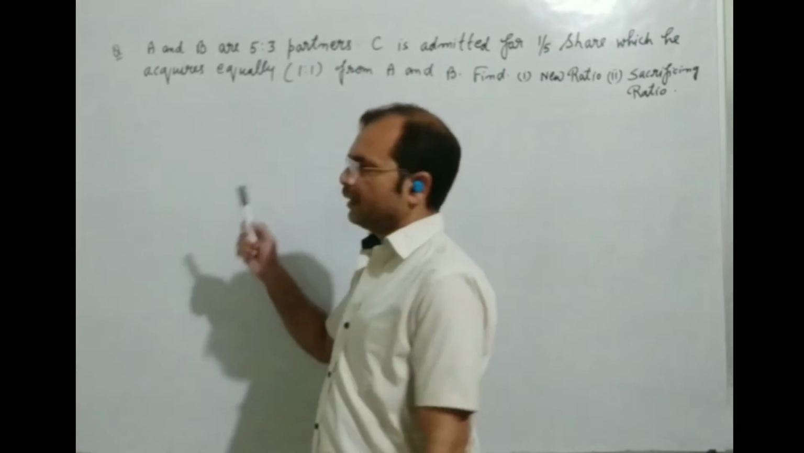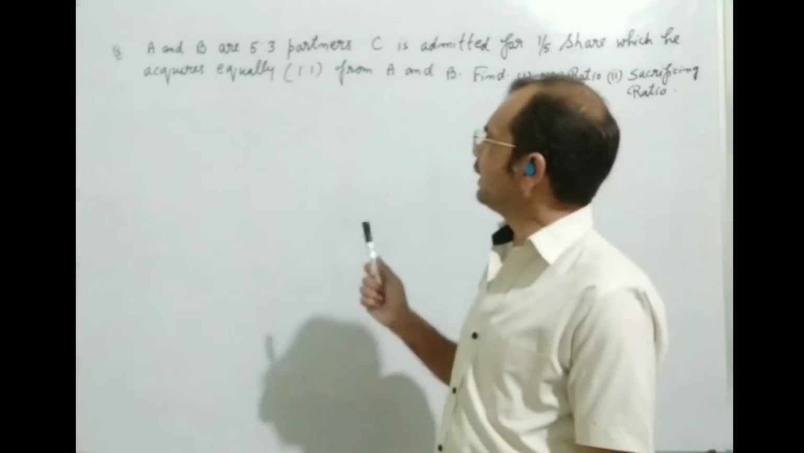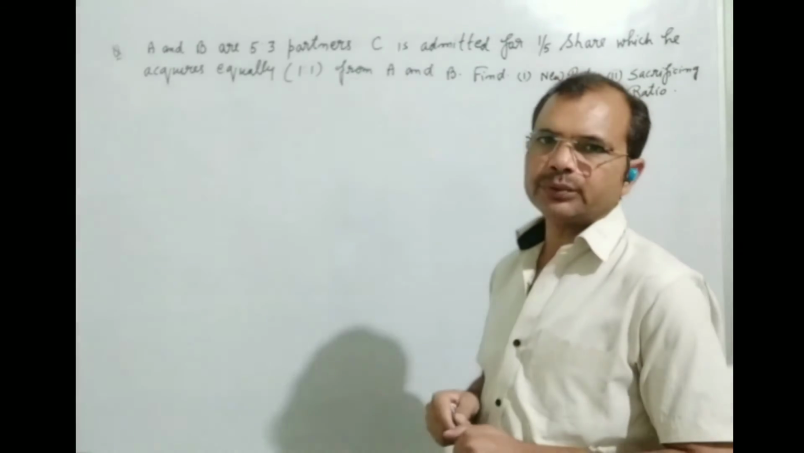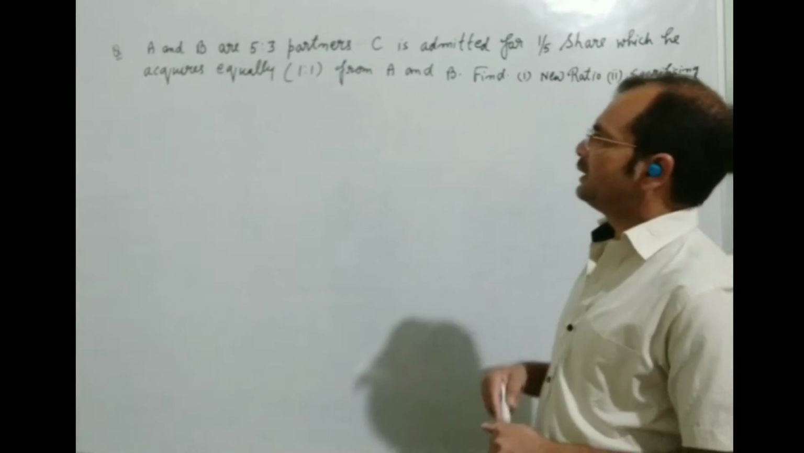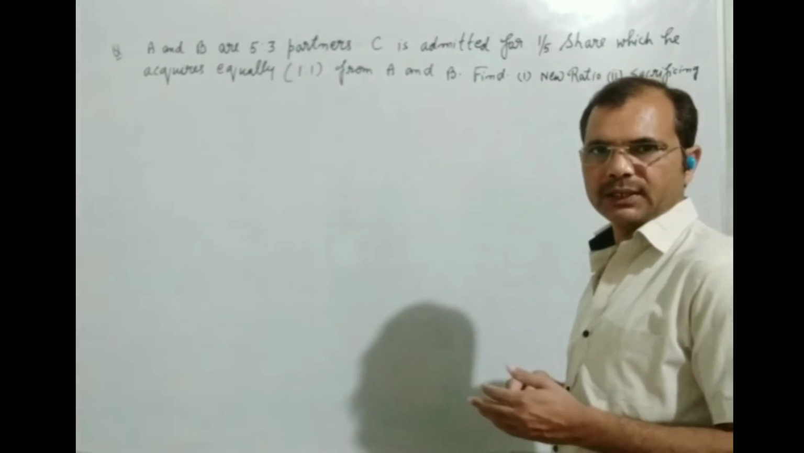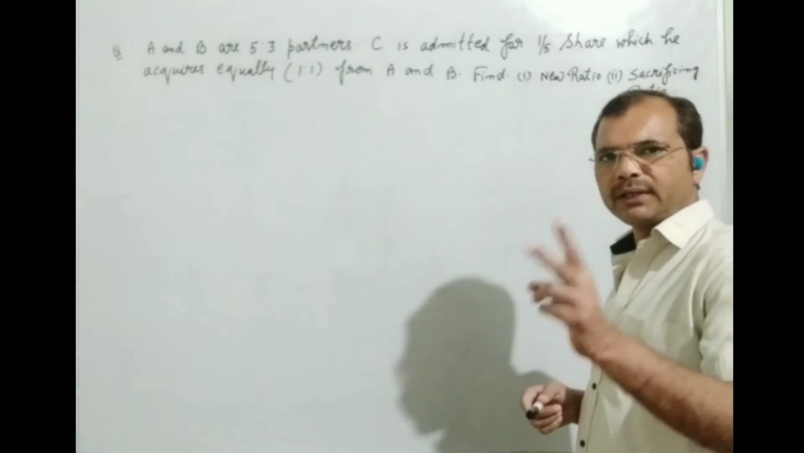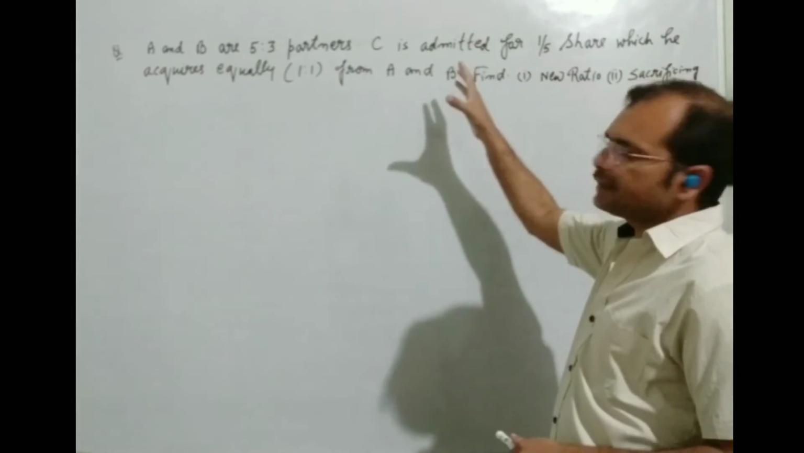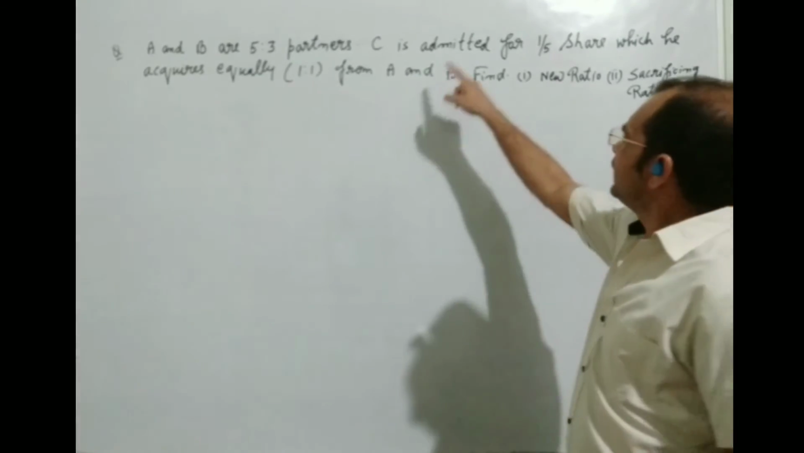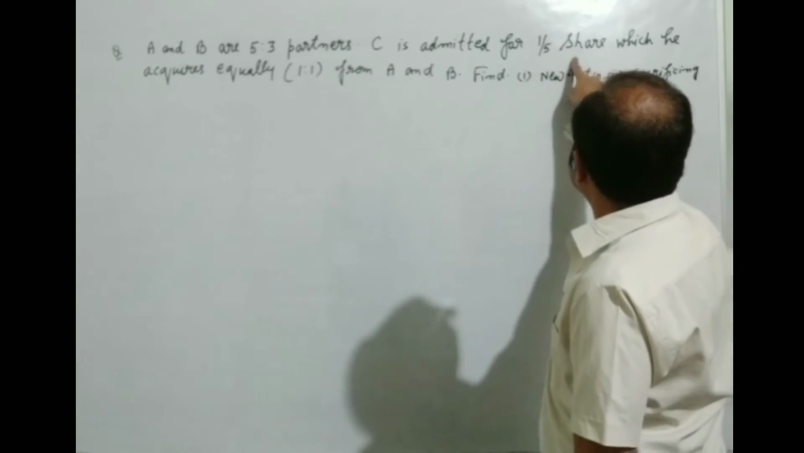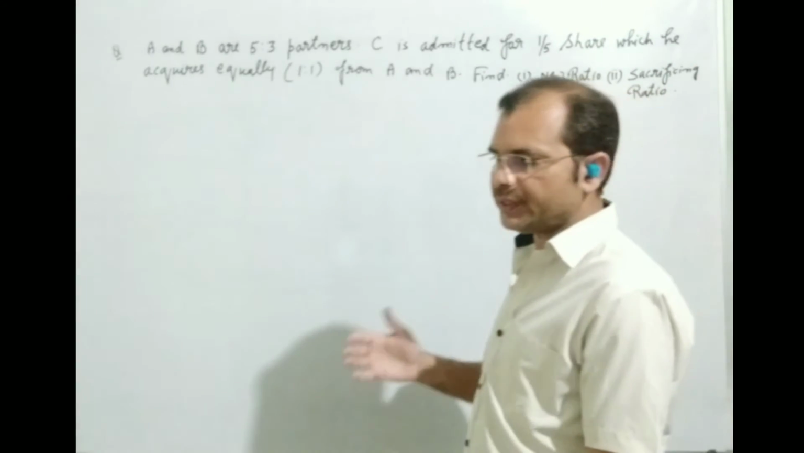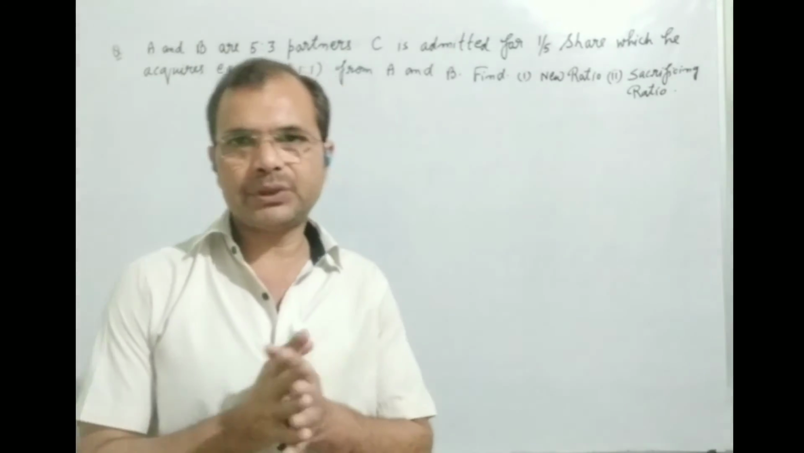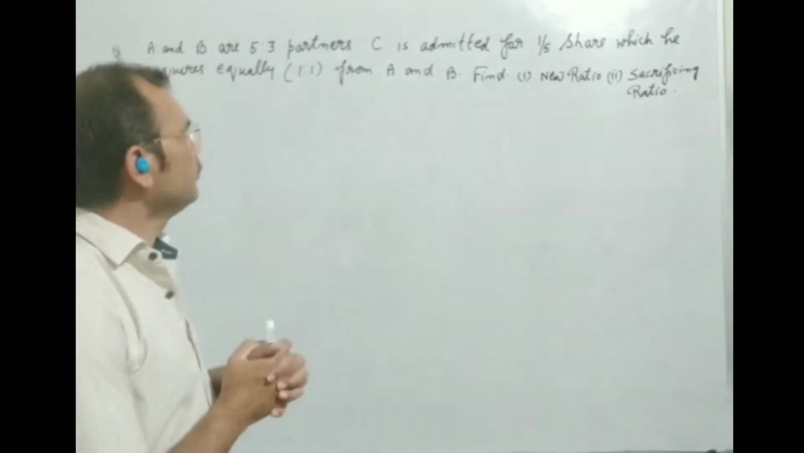Students, now we are taking another situation when a partner comes. A and B are 5:3 partners. It means they were dividing the profit in the ratio 5:3. There are only two partners, A and B. Now C is a new partner. C is admitted for 1/5 share. When a new partner C comes, he says that he will take the 1/5 share of profit. But